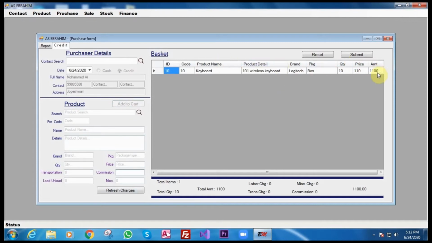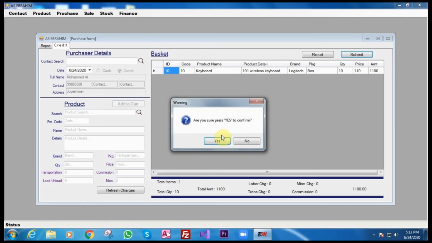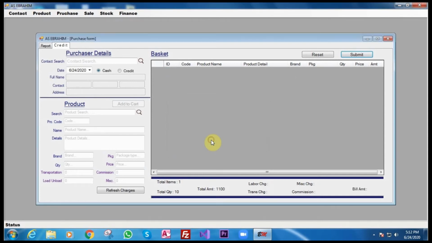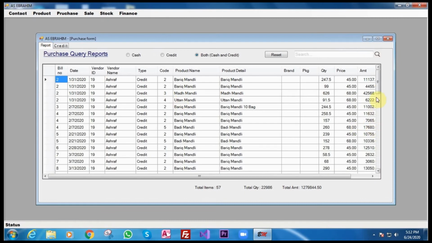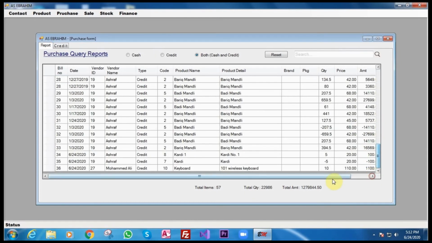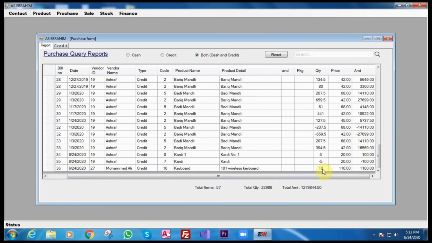Here it is. The total amount is 110. It's due on me. I had to pay them because it's a credit. I did not pay cash. I'll press submit. So it's submitted. Now when you go to the report here, there is another option for report. See the keyboard, 10 quantity I purchased, and it is here.